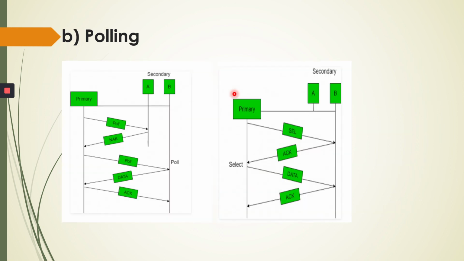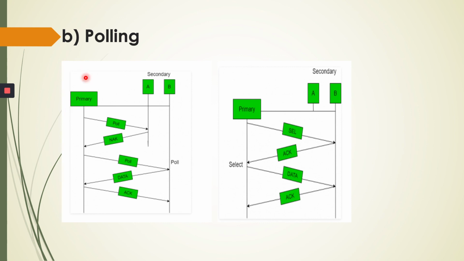See in the diagram, here we have a primary station and here we have a secondary station. Primary sends a poll. Suppose here we have a teacher and here we have a student. The teacher gives the roll number and according to that students reply. So here we have a poll. At station A we get the negative acknowledgement. After that the primary station polls node B, node B sends the data, and after successfully receiving it the primary station gives the positive acknowledgement. So this is the concept of polling.